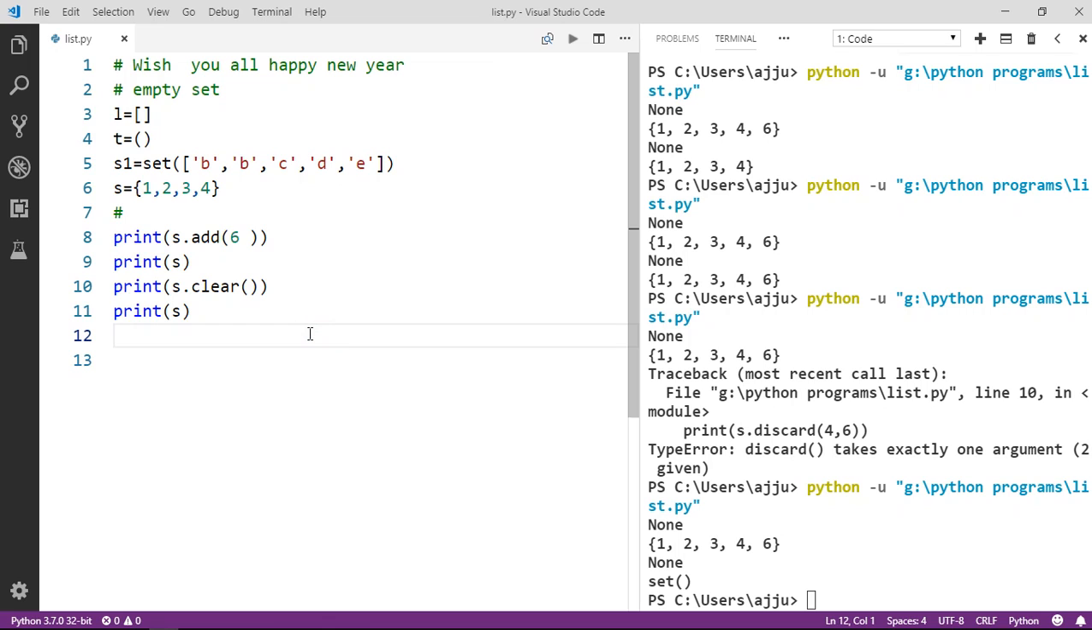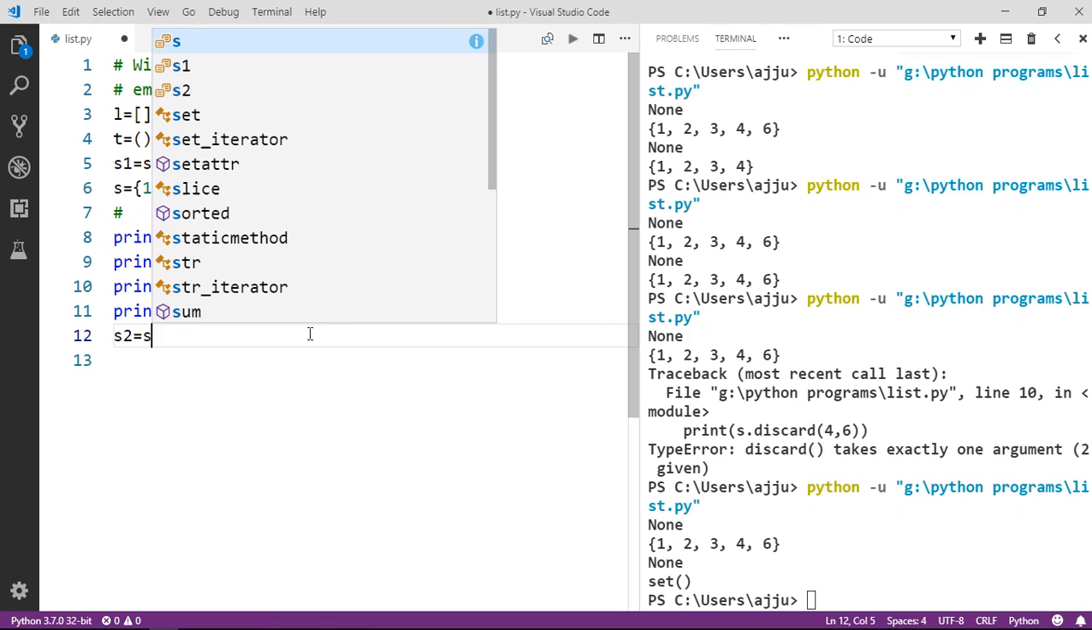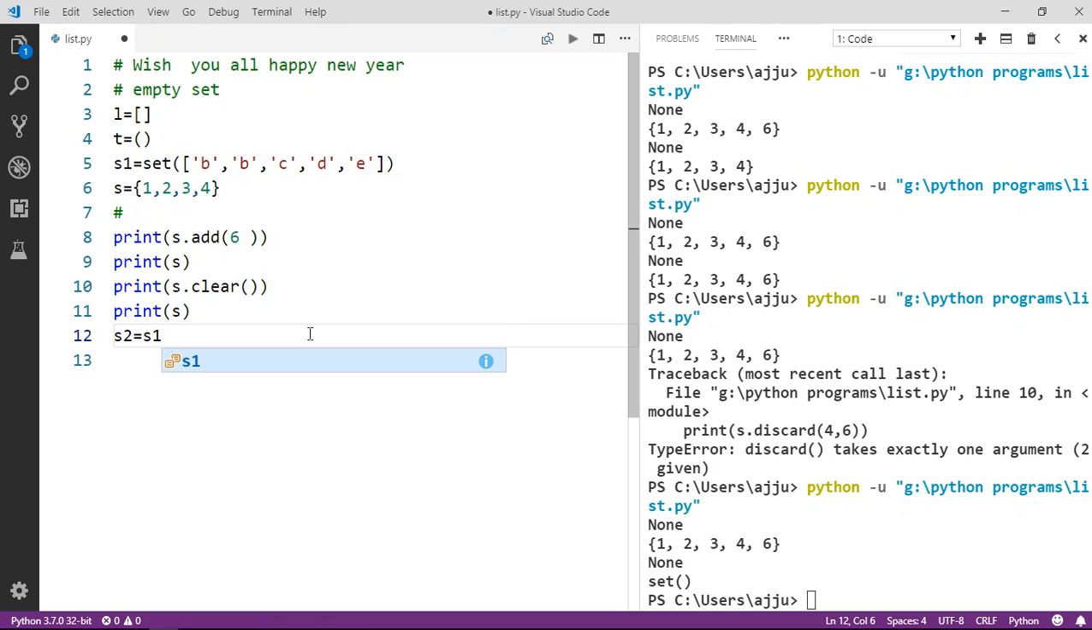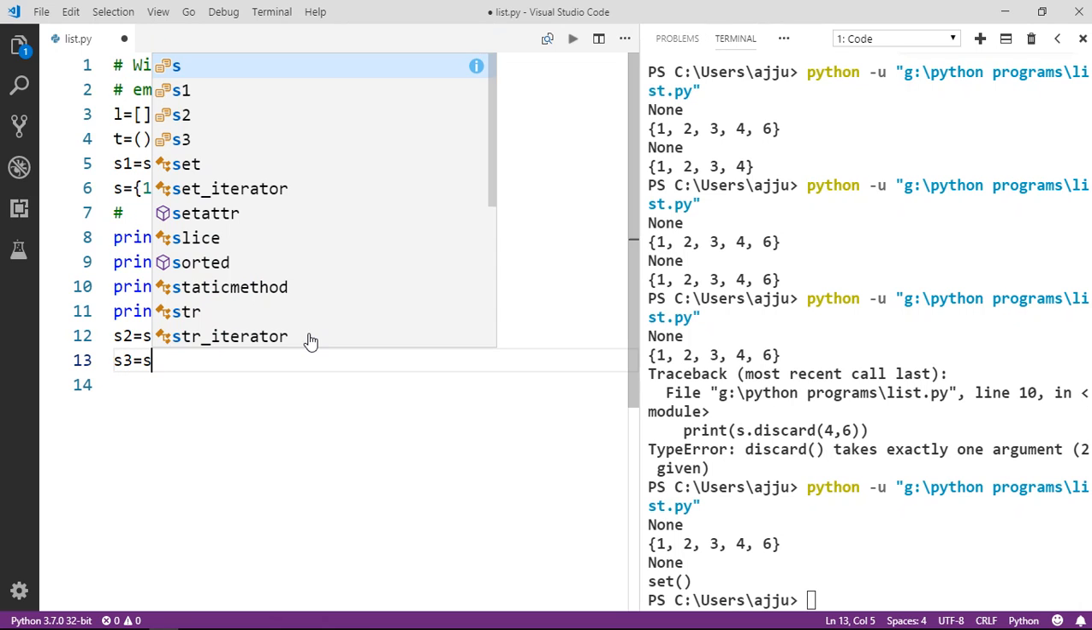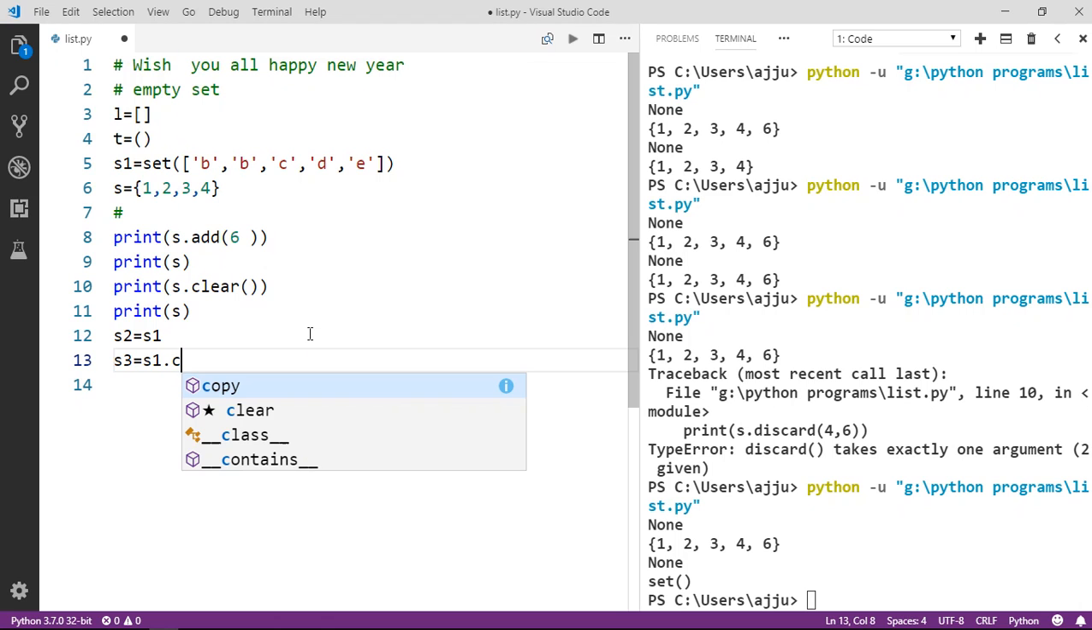Okay guys, so the next thing, if I want to make a copy of a set, what is going to happen here? Let me show you. I have a set S1, and I want to make a copy. There are two ways. Like S2 is equal to S1, so this is a way of copying. And if I want to make another copy, like S3 is equal to S1.copy.